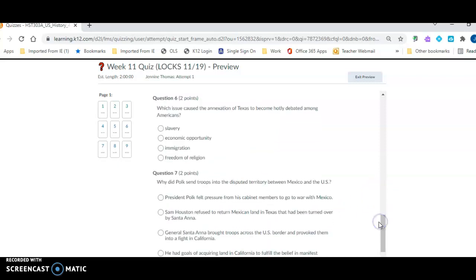Number 6. Which issue caused the annexation of Texas to become hotly debated among Americans? Slavery, economic opportunity, immigration, or freedom of religion.